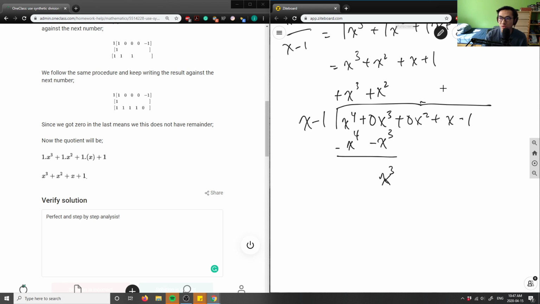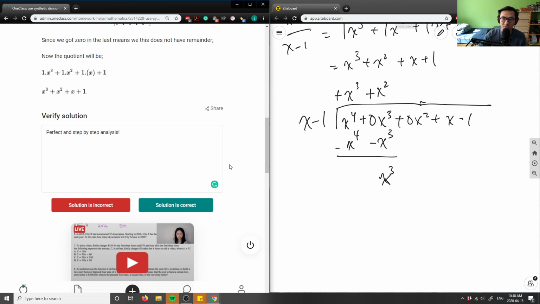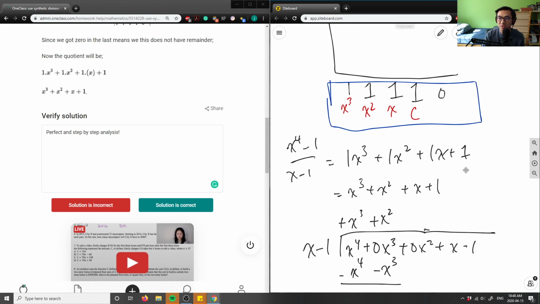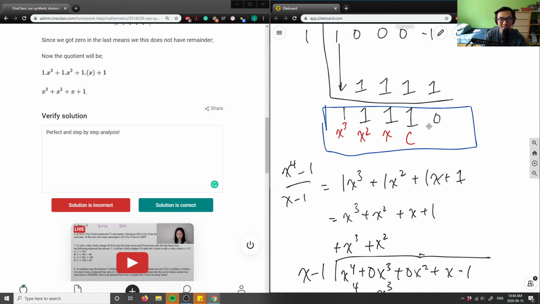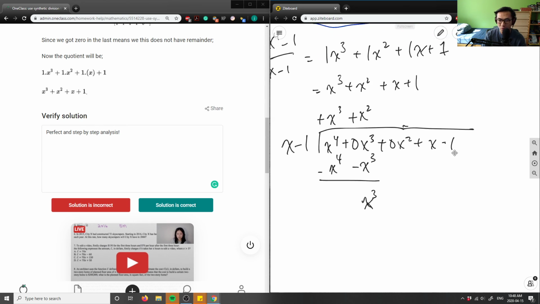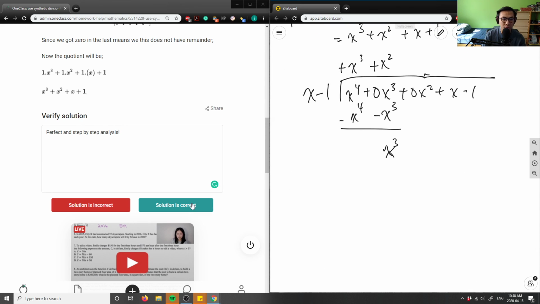So this is another way of approaching this. Again, it's up to you how you approach this question, synthetic or long division. In this case, they asked for synthetic division, so we have to use synthetic division. But long division does tend to be a bit harder just because it has more steps, whereas synthetic division is a bit more accessible. It's a bit easier because we're just bringing down and multiplying, right? Whereas this one is a bit harder to visualize. So we say the solution is correct.